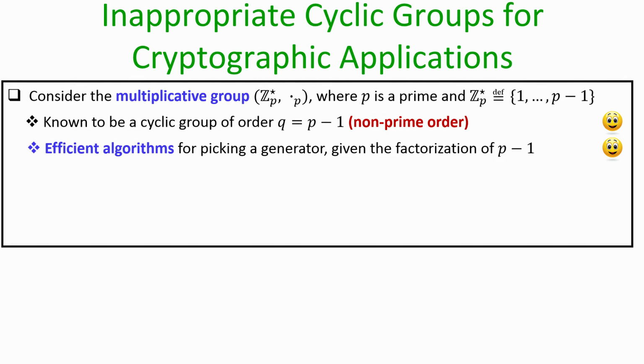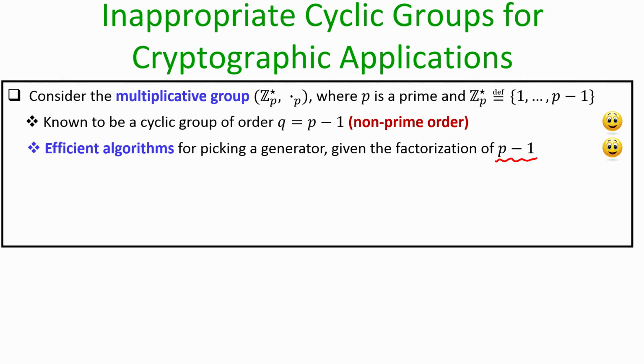And we have efficient algorithms for picking a generator for this group given the factorization of p minus 1. Remember the Diffie-Hellman key exchange protocol steps that we had seen in the last lecture. The public setup that we need there is the description of the group, where as part of the description the details of the generator should also be publicly known.